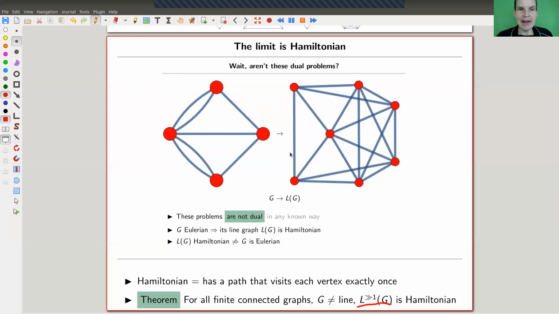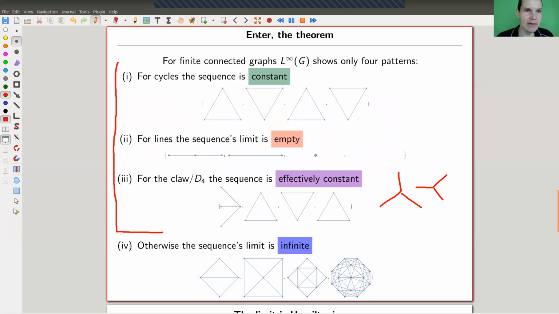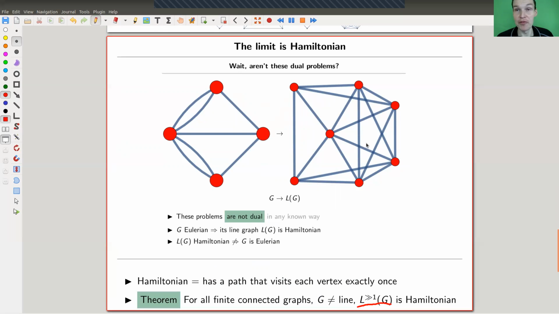And what happens is that the line graph has just so many vertices, but even many, many more edges. So here in this example, we have quite a few edges here. Here in this example, we also have quite a few edges. So it gets more and more likely that it is actually Hamiltonian, and eventually it will be. So for some big enough number, the line graph will be Hamiltonian, which is kind of cool, and which you can somehow use to prove that most graphs are Hamiltonian anyway in the end, which looks quite strange because most of the small graphs you ever write down are not Hamiltonian. They have just more vertices than edges.